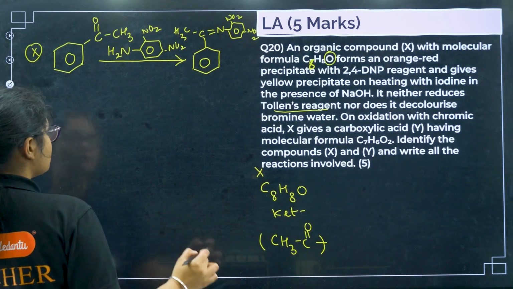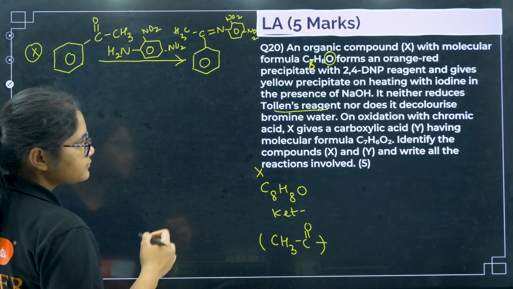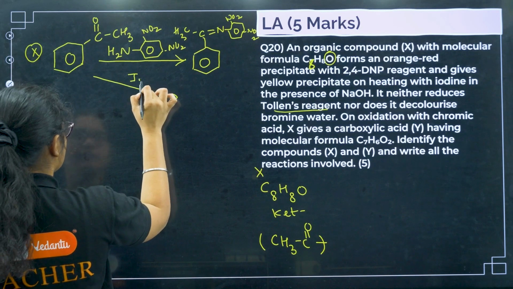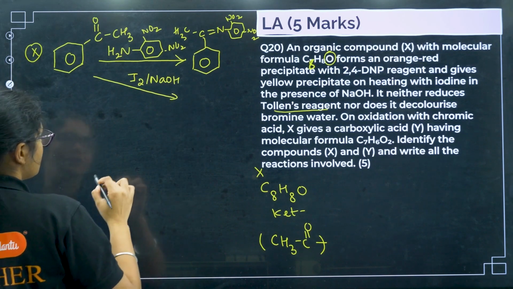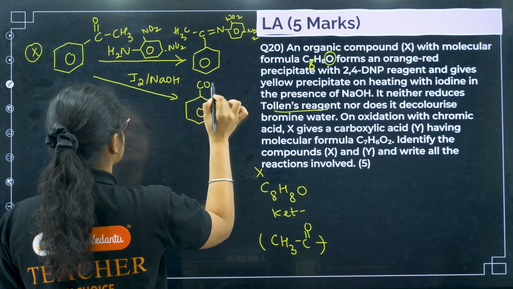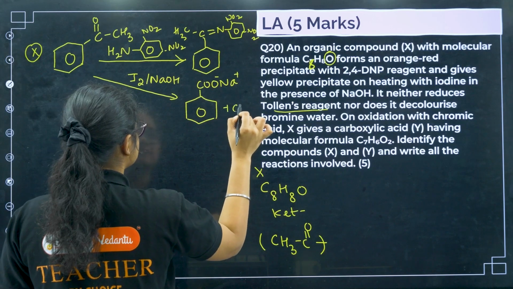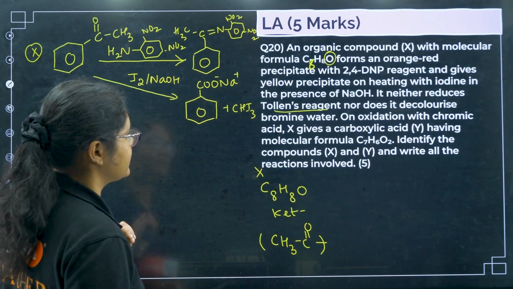After that, next one, it is getting reacted with iodine and NaOH. So you will get I2 in presence of NaOH. Here we will get a compound like this, COO minus Na plus and CHI3. Clear? This is your second reaction.